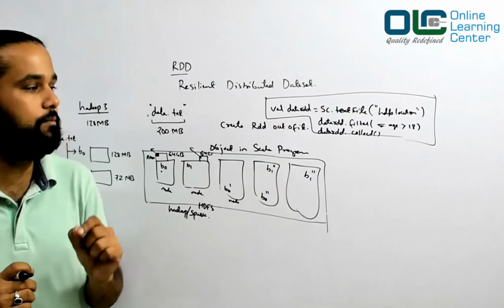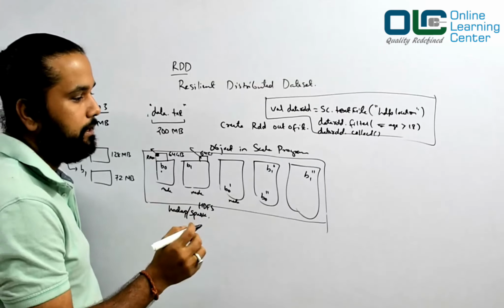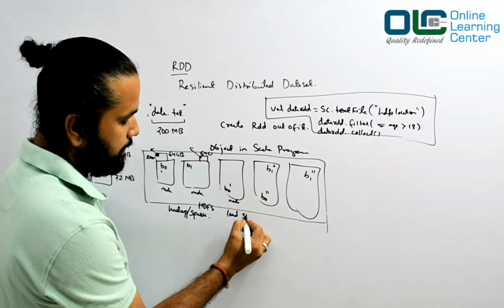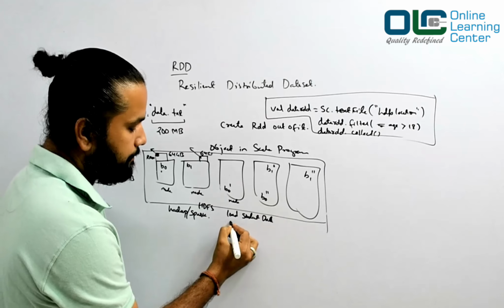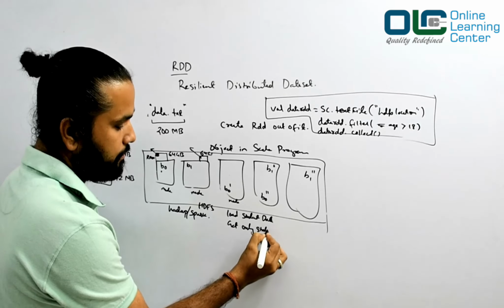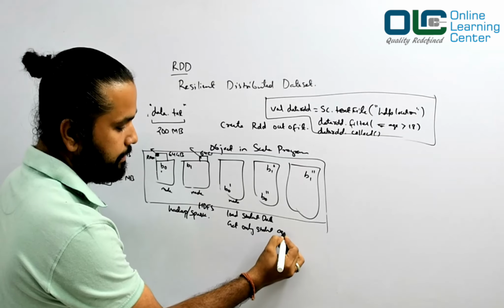So now let's take one simple example. Maybe my requirement is like this. Let's load student data. Get only students whose age is greater than 18.